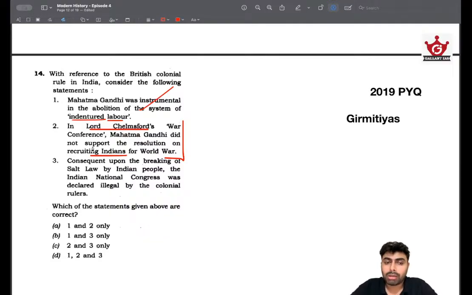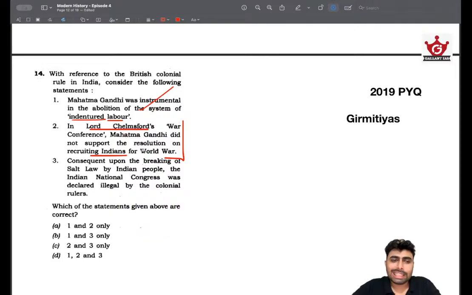Mahatma Gandhi and other leaders also thought that it's in India's interest that Britain win the war. That's why they supported recruitment of Indians to the World War, and this was an outright blunder, we came to know later. We cannot blame them for that, because back in the day they thought that was the right thing to do.